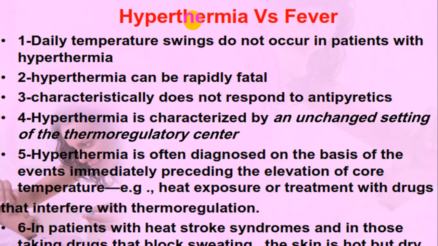A classical example is heat stroke, or we call it sunstroke. When the heat is without sun, we call it heat stroke, and when it is because of sun exposure, sun heat, we call it sunstroke. So these are the two classical examples.